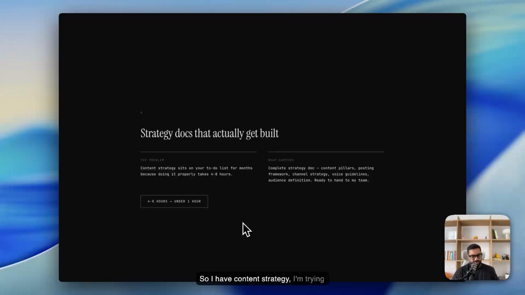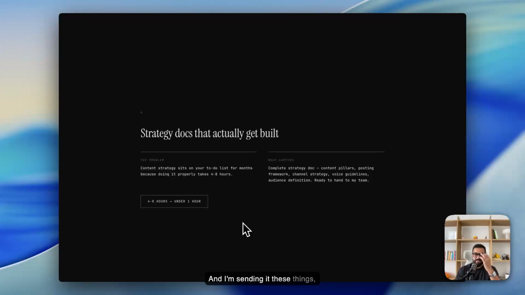So I have content strategy. I'm trying to post more online. I've basically said, can you build me out my content strategy based on everything you know about me and like for competitors online? And it built me a full document in terms of here's what you should be doing. And based on that, I'm starting to build out my content. Again, something I could have done myself, but it's just useful.